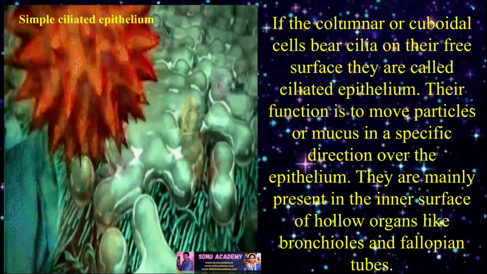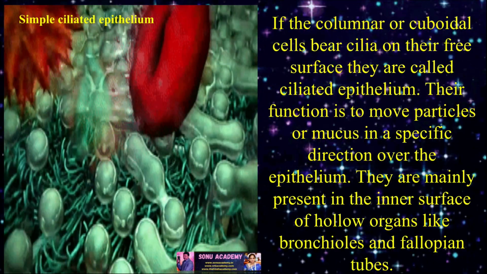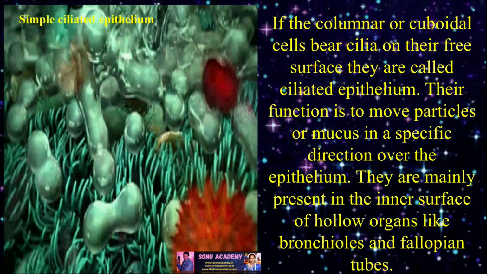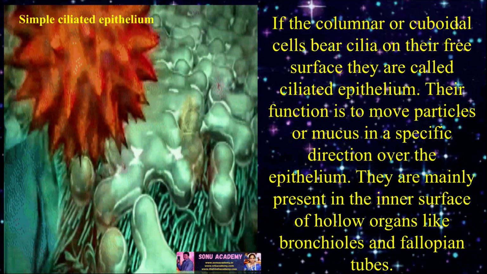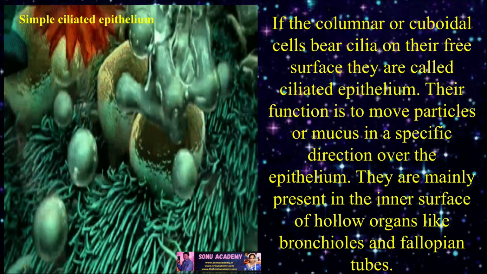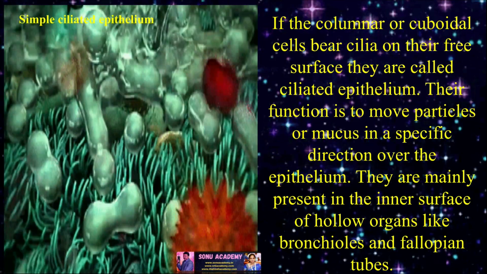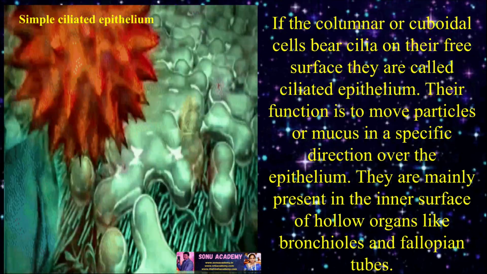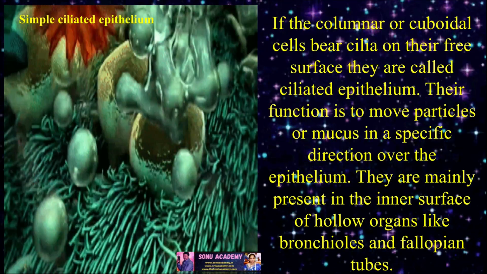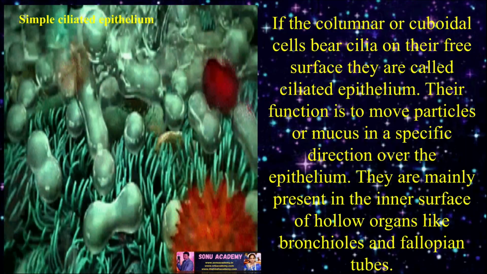Simple ciliated epithelium. If the columnar or cuboidal cells bear cilia on their free surface, they are called ciliated epithelium. Their function is to move particles or mucus in a specific direction over the epithelium. They are mainly present in the inner surface of hollow organs like bronchioles and fallopian tubes.